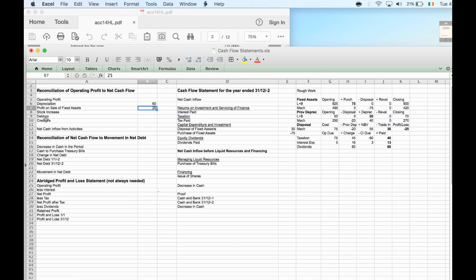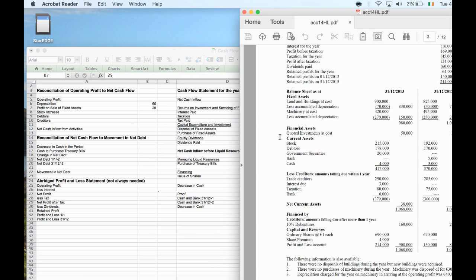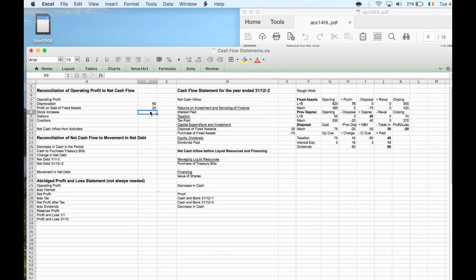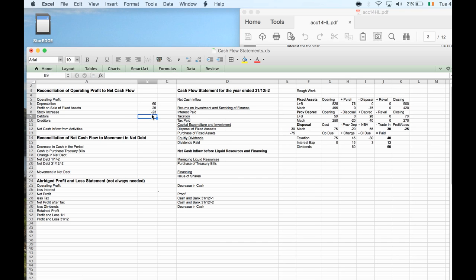We'll have a look at the rest of this bit here, and then we'll move on from there. Stock was 192, so stock has now gone up by 23 grand. If we have more stock, that means we have more cash tied up in stock, so we have less cash available. Then we have debtors. Debtors was 170, now debtors has gone up by 8. So I'm owed 8 grand more, which means I have 8 grand less cash.